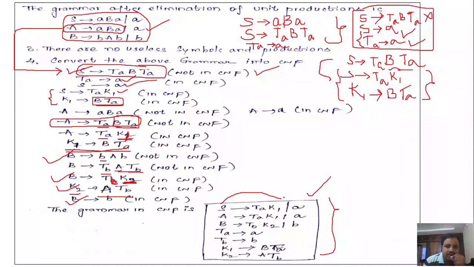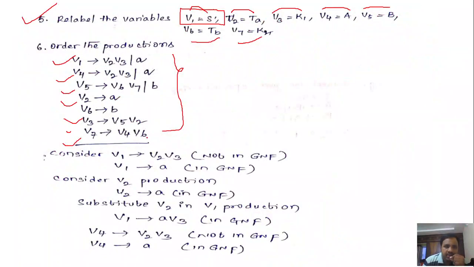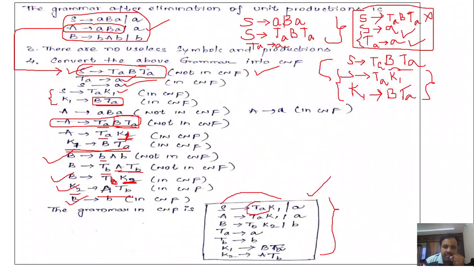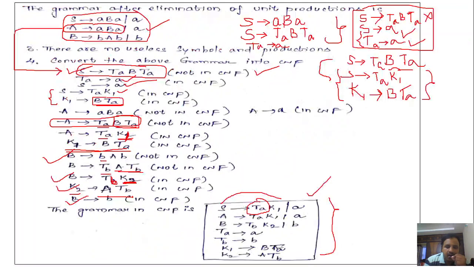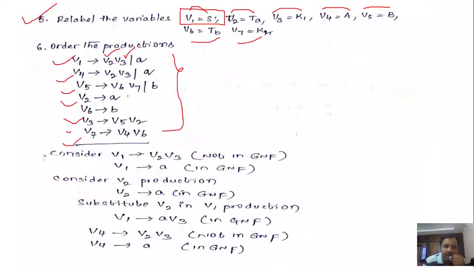So S means V1. Next, we are having TA. This TA is considered as V2. Next, we are having K1. K1 is considered as V3, and small a terminal will remain the same. So whatever order was there in the CNF, I have taken the same order. Just organize it according to the sequence numbers: V1 denotes, V2 denotes, V3 denotes, V4 denotes, likewise.